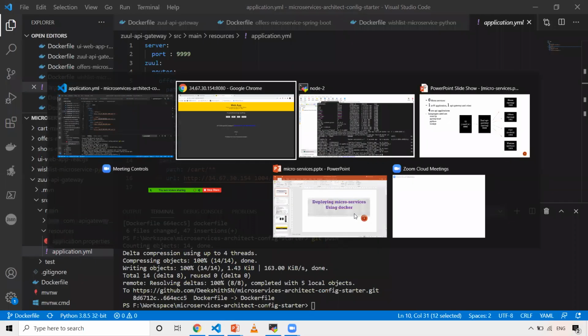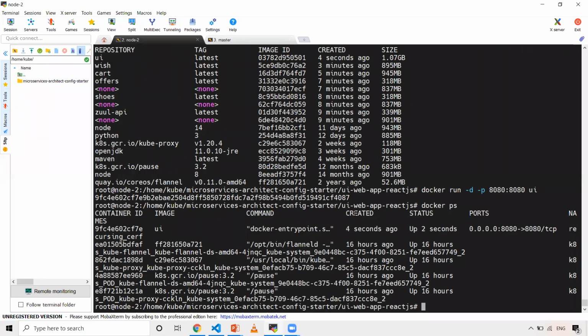And now next we will create a Zuul API gateway, which should run on port 9999. So -d -p, and then I'll give 9999:9999.